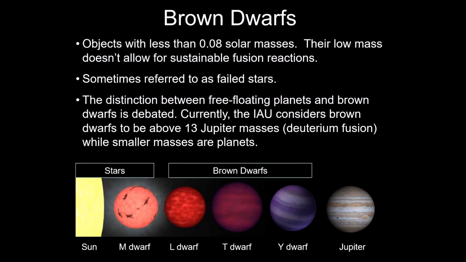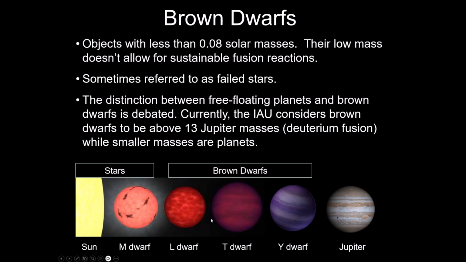A lot of brown dwarfs can be M's to begin with. And then because they don't have fusion reactions, they just kind of slowly cool off, and they transition into the L's and the T's and the Y's. So to some extent, the L, T, and Y types can represent an age progression as these things just get cooler because they don't have a source of heat. They initially get really hot and then just cool off over time. So somewhere in the M to L types is this boundary between what is a star and what is not a star.